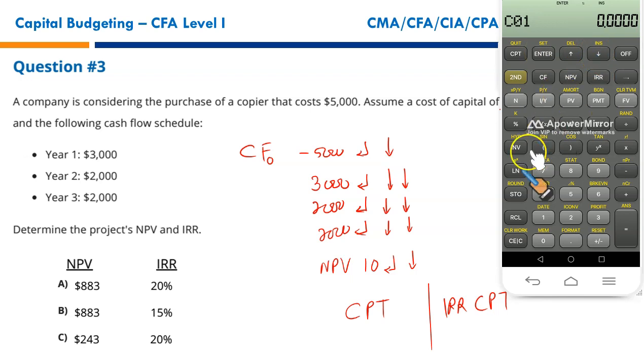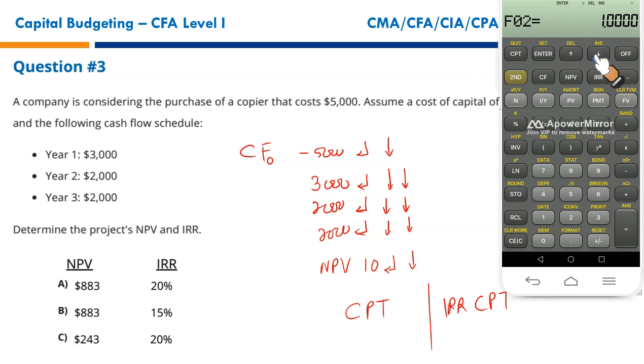Next cash flow in the next year is 3,000. Enter. Down arrow key. How many 3,000 do we have? What's the frequency? 1 only. Simply press the down arrow key again. Cash flow for the second year, 2,000. Enter. Down arrow key. How many 2,000 do we have? 2. We can write 2.